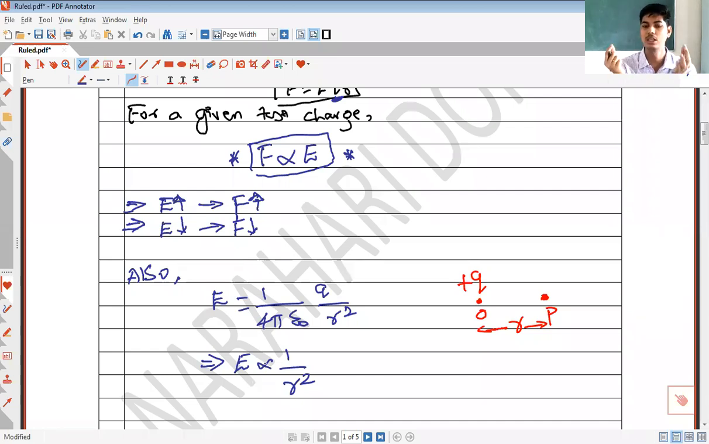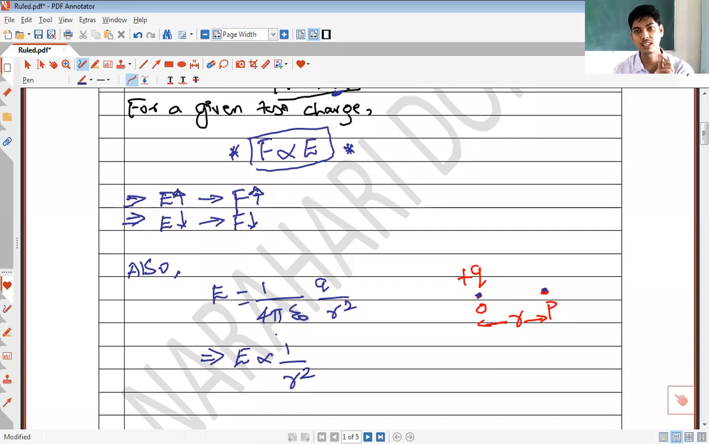Similarly, if the distance between the source charge and the point decreases, as the distance decreases, the electric field strength goes on increasing. So you must remember, electric field due to a point charge depends upon the distance of the point where it is measured. More is the distance of the point from the source charge, less is the electric field. And less is the distance of the point from the source charge, more is the electric field. This idea must be remembered.